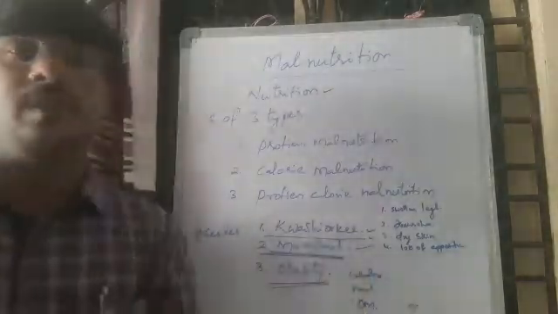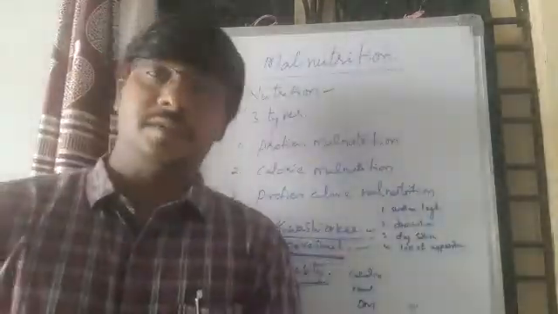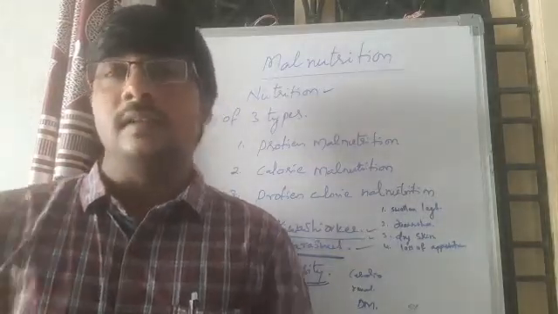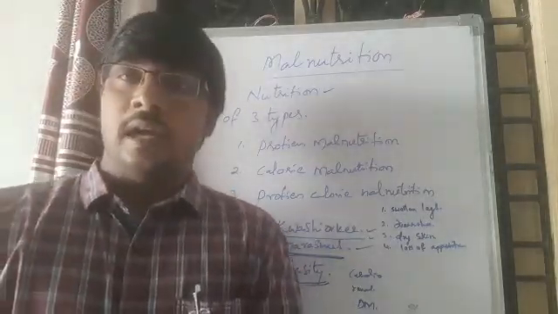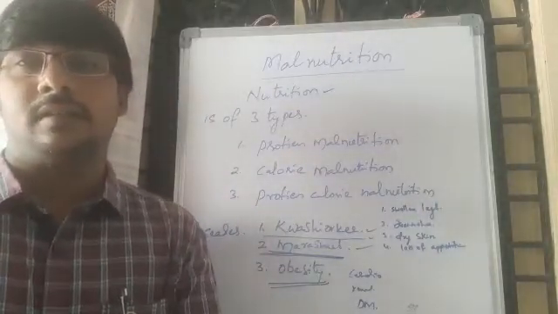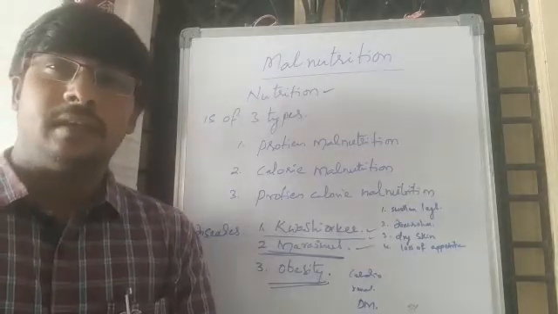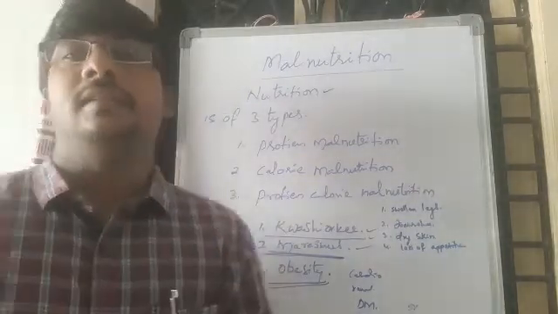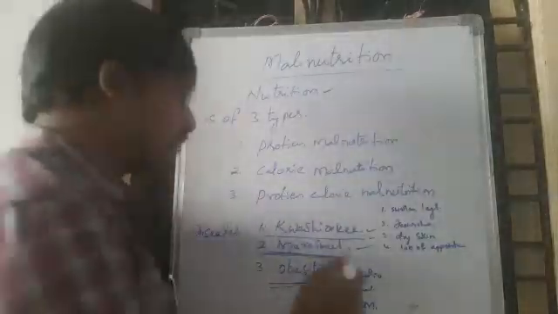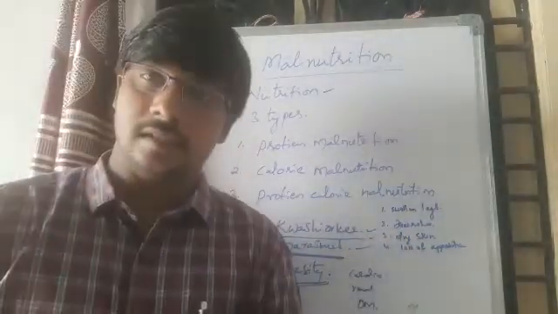Other symptoms of marasmus children: their limbs also swell, they suffer from diarrhea, and their skin will be dry always. They have a voracious appetite and always try to eat something, yet they are very weak and lean.